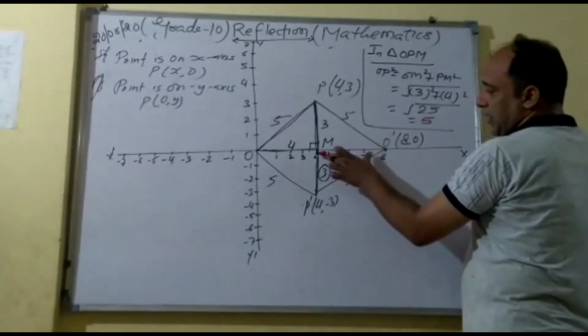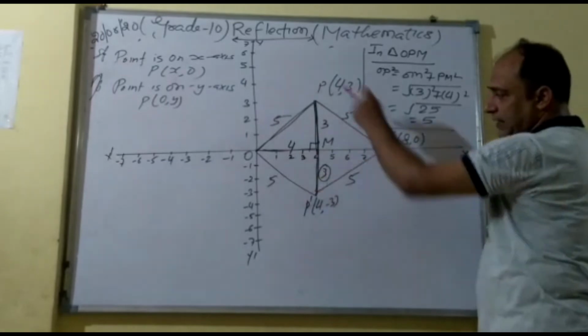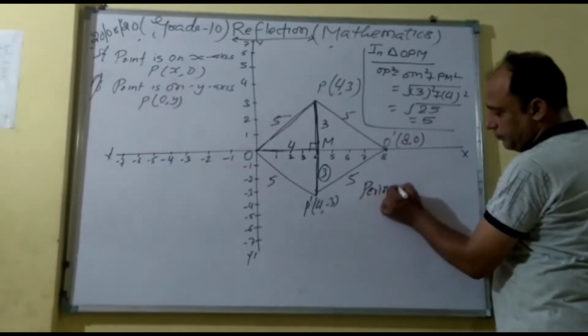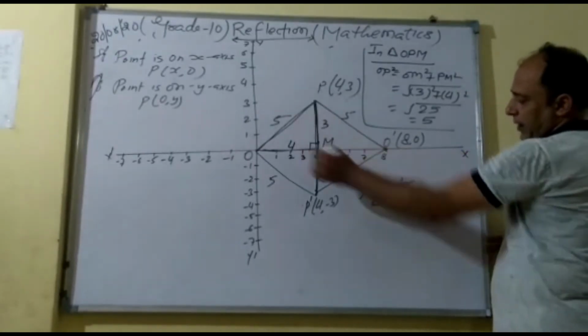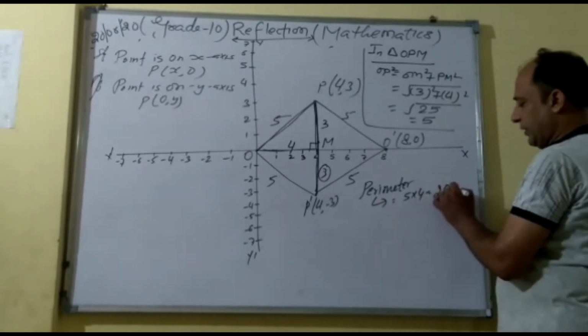Right? Here 4, 3, 3, 4. So all the sides are equal. So what about the perimeter? If I say find the perimeter, then the perimeter will be 5 into 4, that is 20 units.